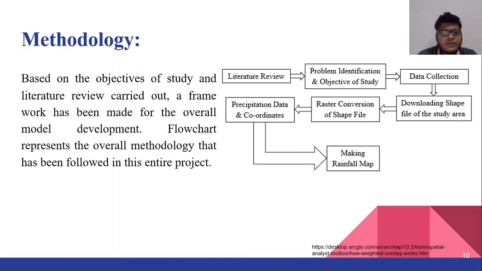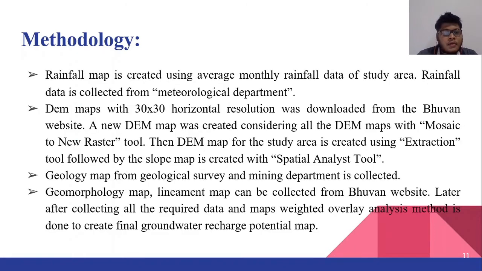The flowchart shows the overall methodology that we have followed in our entire project. In methodology, first we will create a rainfall map using average monthly rainfall data. Using DEM maps, we will create slope, lineament density map, and drainage density map. Geology map and geomorphology map will be downloaded as a zip file from a Google website. Later, they will be converted to raster files and extracted so that we will get a